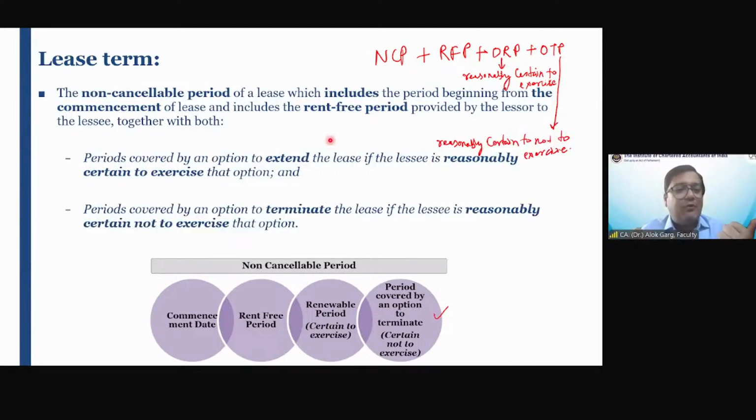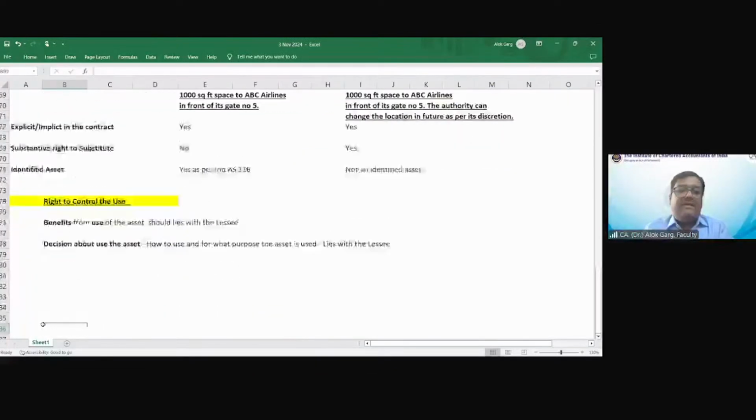Termination is negative to renewal, right? Termination is opposite to renewal. So you have to take the renewal period when there is a reasonable certainty you will exercise. Whenever there is an optional termination period, there is a reasonable certainty not to exercise. Okay, is that clear? So friends, let me discuss this lease term on Excel file again, and then I'll come to a few illustrations.